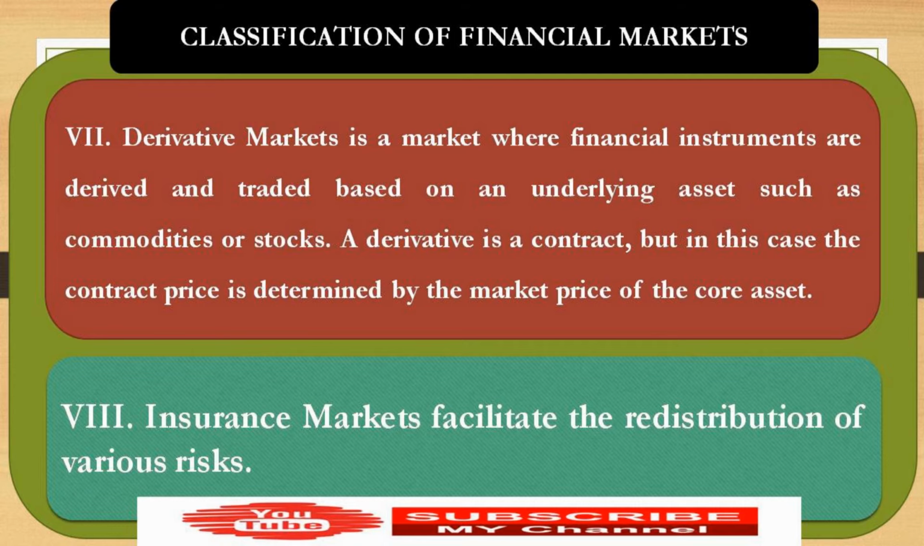And next one, insurance markets. That is also very important. LIC, Life Insurance Corporation, GIC, General Insurance Corporation, and like that. Here, you simply understand, insurance markets facilitate the redistribution of various risks, where insurance policies are traded. There are lots of policies.